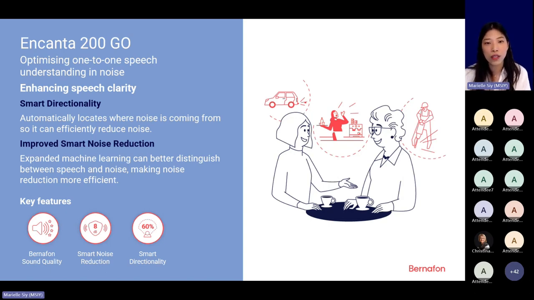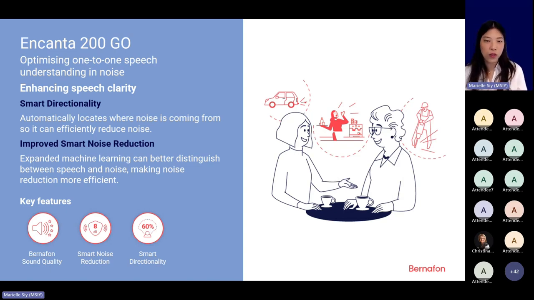So Encanta 200 comes with our smart directionality technology, which reduces noise located away from the talker. So in this picture that you see, there are different noises from traffic, outside in a restaurant, and also construction noises.